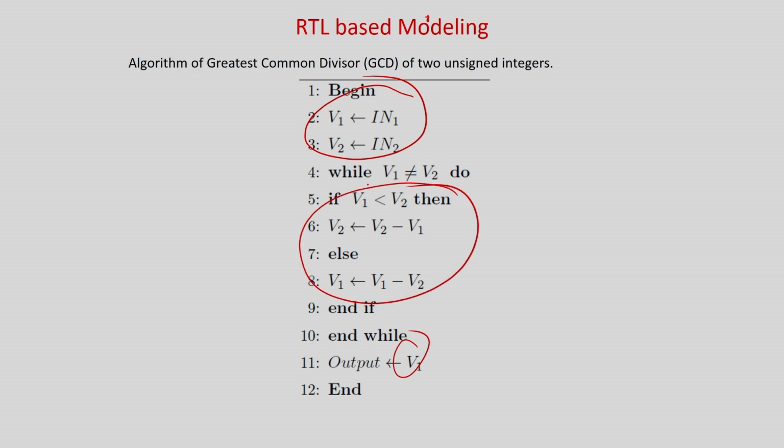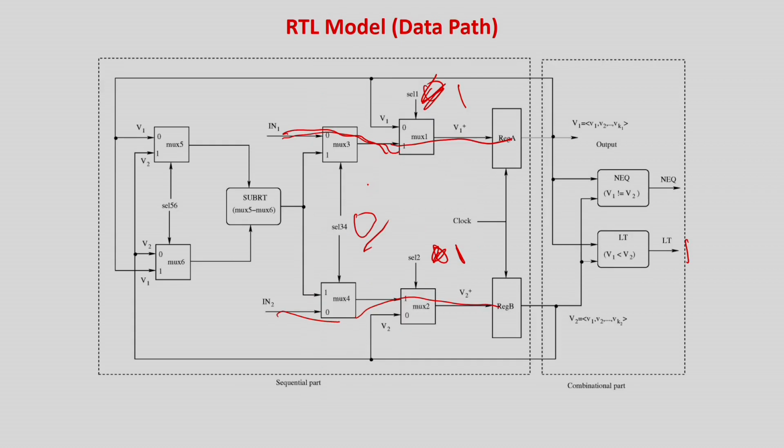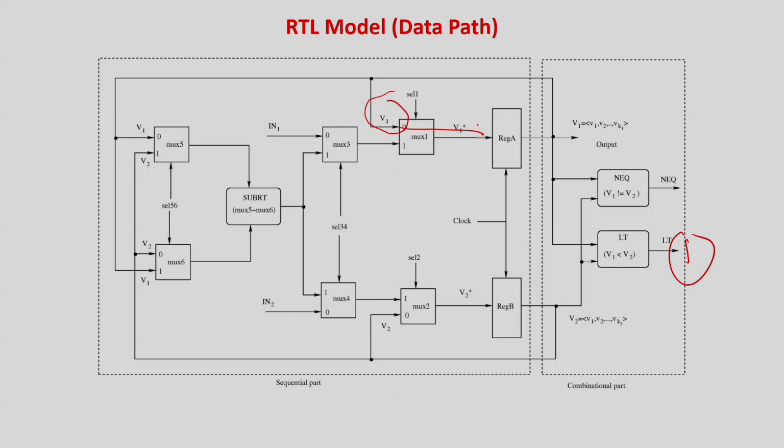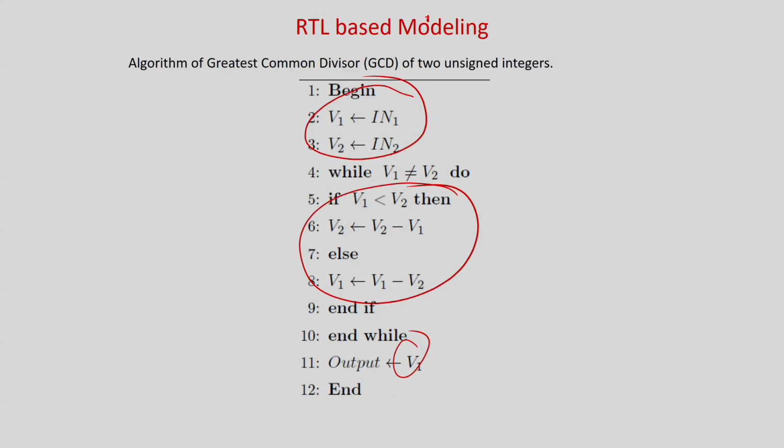Again, this comparator business I have already explained to you, that depending on this value, this part of the circuit is going to generate these answers. There will be one more very important thing: if you look at this point, V1 is assigned to V1 and V2 is assigned to V2. So if I make select 1 equal to 0 and select 2 equal to 0, the values of the variables are frozen. That is, they are not changed, because in one case it is V2 minus V1, in another case it is V1 minus V2. So when this operation is happening, V1 should be frozen, and vice versa.